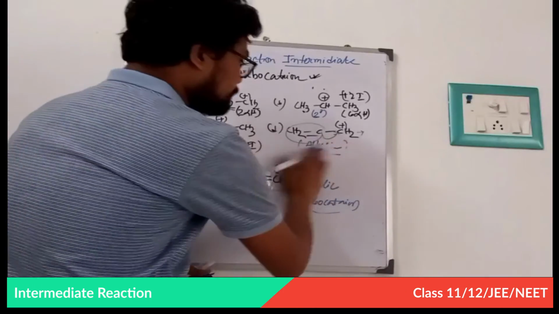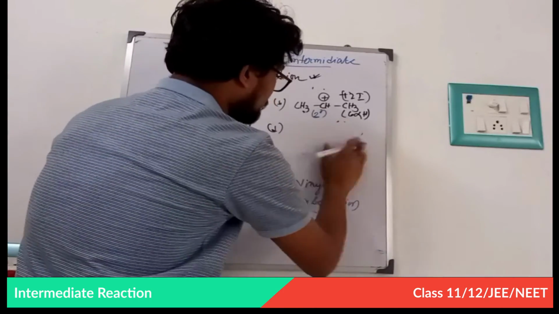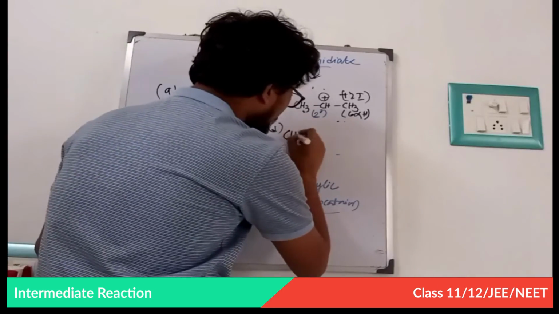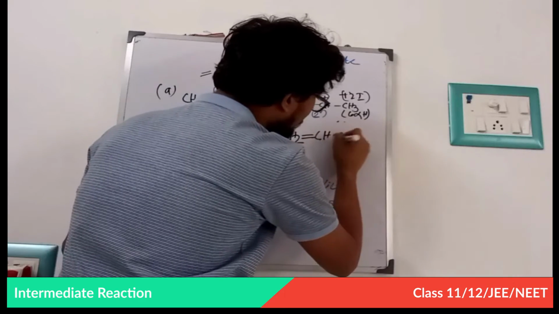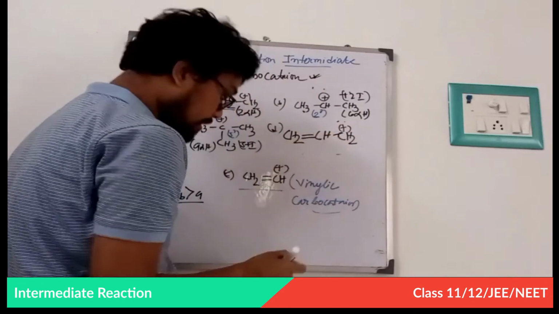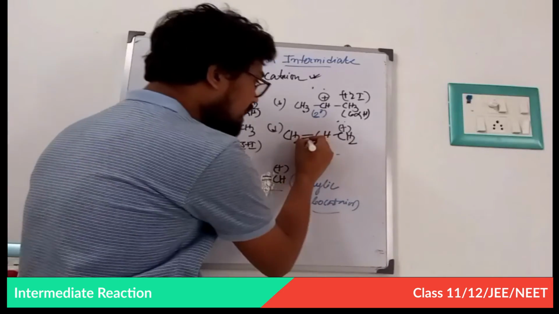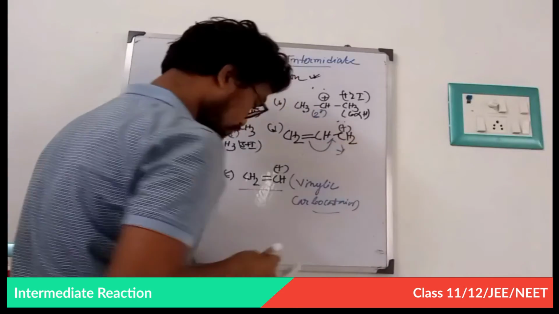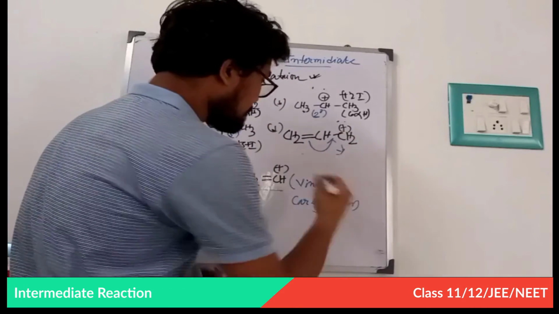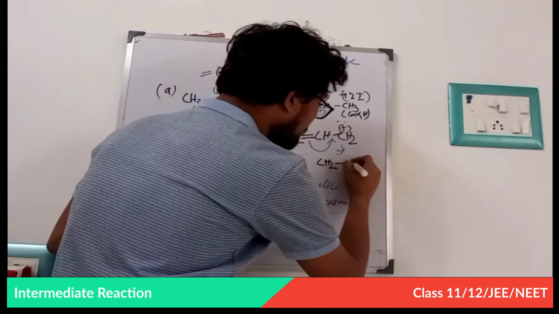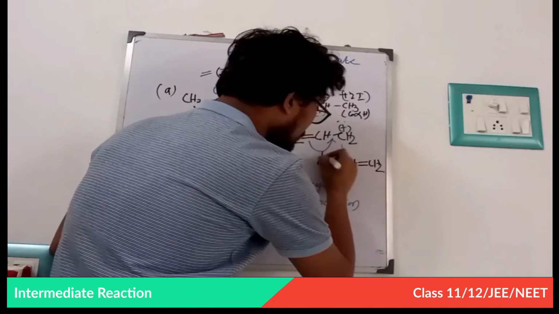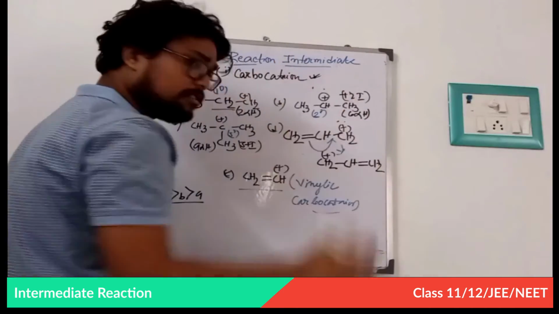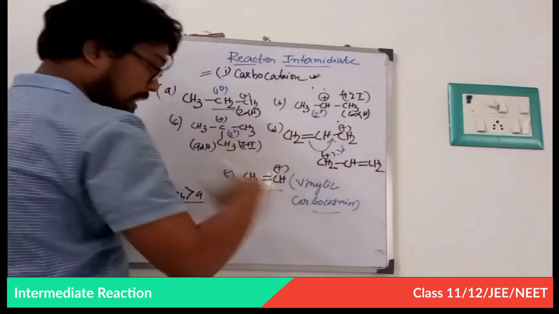Now this one. If you look at this, I am rubbing this, so properly write it down. Now look very carefully. This is a resonance stabilized carbocation. There are 2 resonating structures, and they are equivalent resonating structures. That is why it is very stable. The allylic carbocation is the most stable among these.